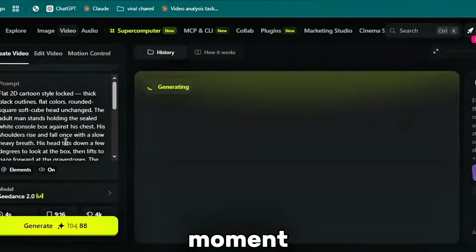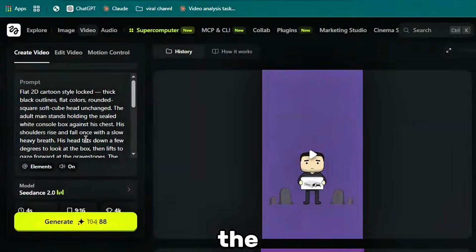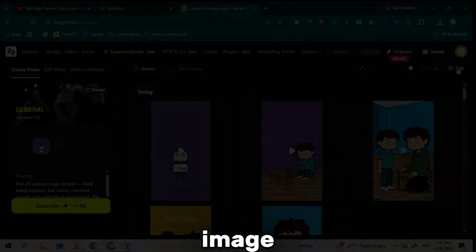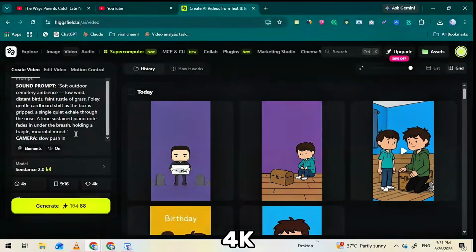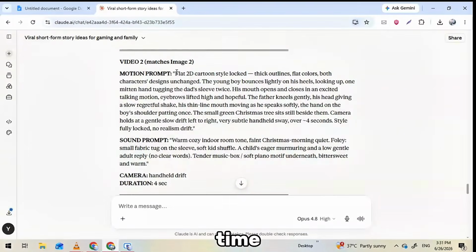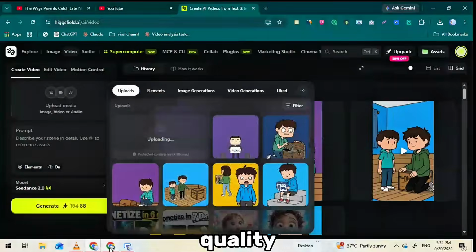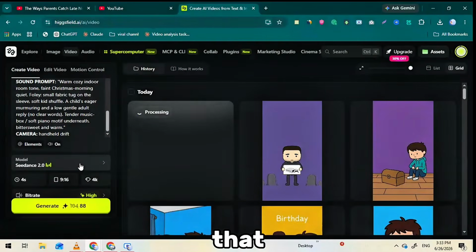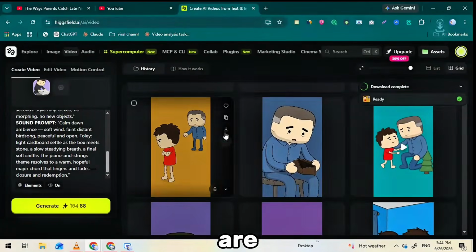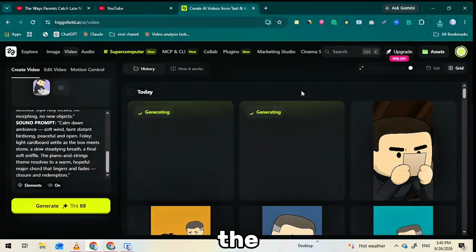Give it a moment, and look at that. Clean, sharp, the character actually moving. That result is good. From there, it's the same loop, scene by scene. Upload the next image, paste its matching prompt, set it to 4K, generate. I do this straight down my whole story, one shot at a time, and honestly, look how high quality these are coming out. This is the stuff that screams real, not AI. Every clip done, your whole story is now moving footage. Once all your videos are ready, download them one by one in the highest quality.